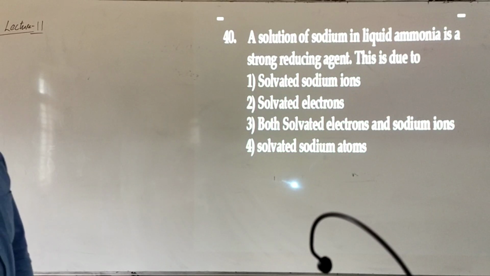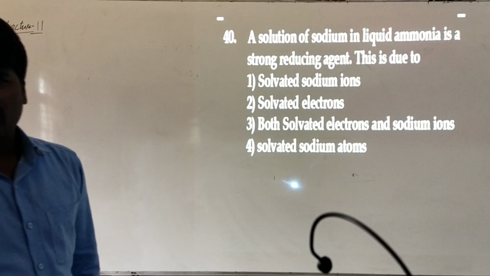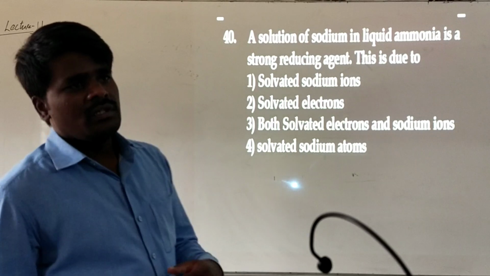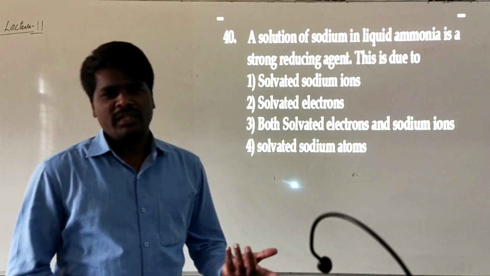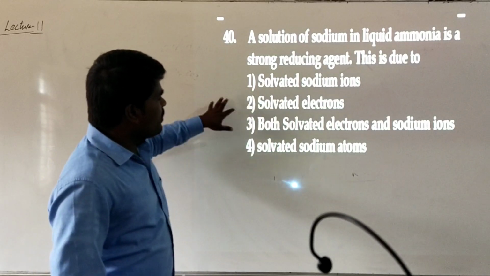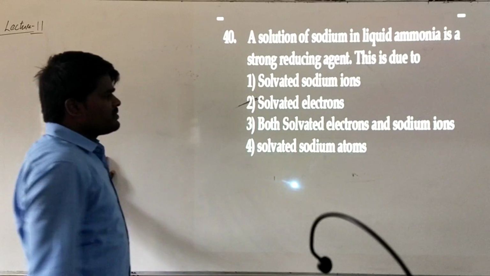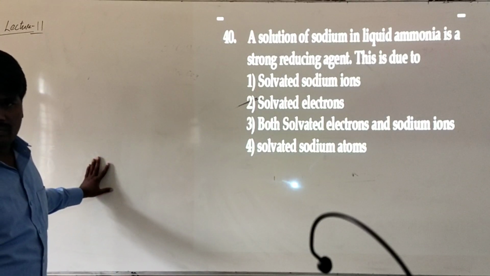A solution of sodium in liquid ammonia is a strong reducing agent. This is because generally alkali metals are soluble in liquid ammonia, and the solution of alkali metal in liquid ammonia will be reducing in nature because of the presence of free electrons. Whether it is due to the solvated ion or due to the solvated electrons, because of the solvated electrons it will be strongly reducing in nature.